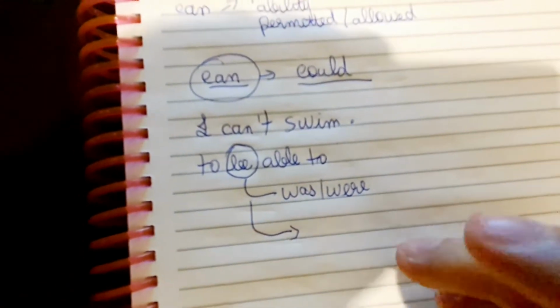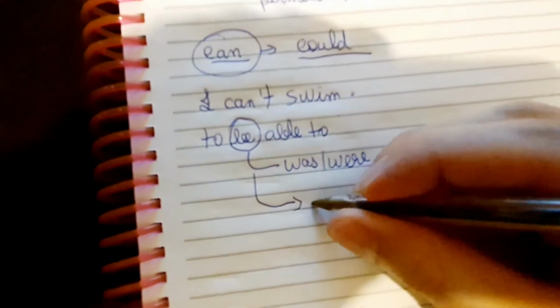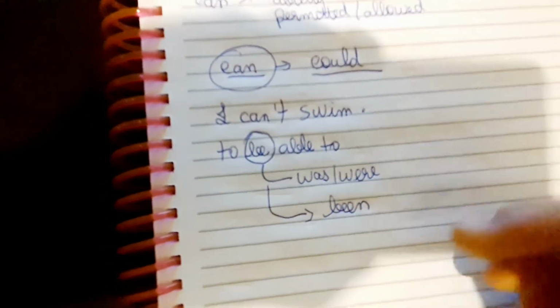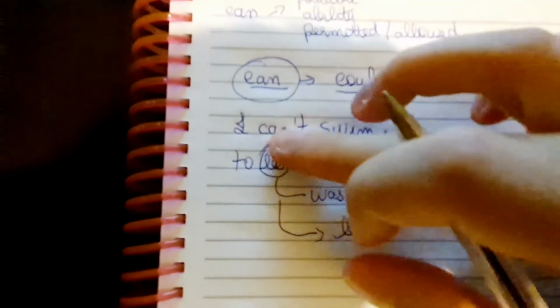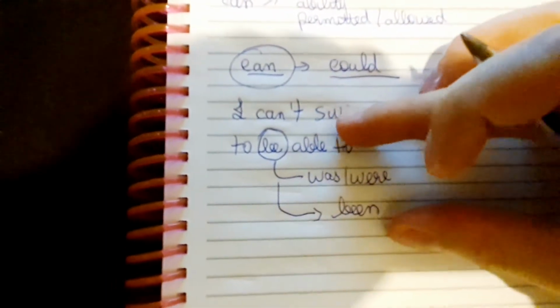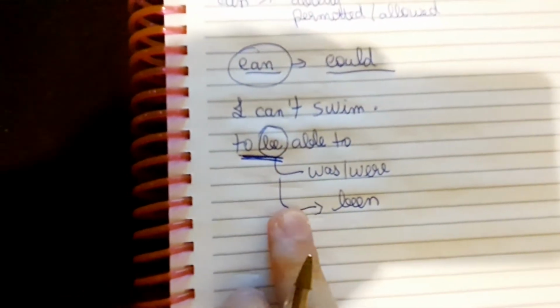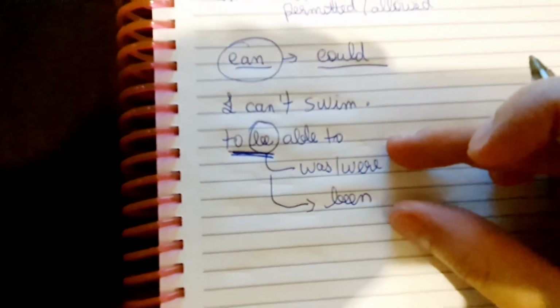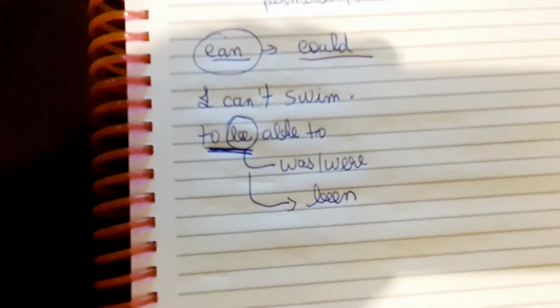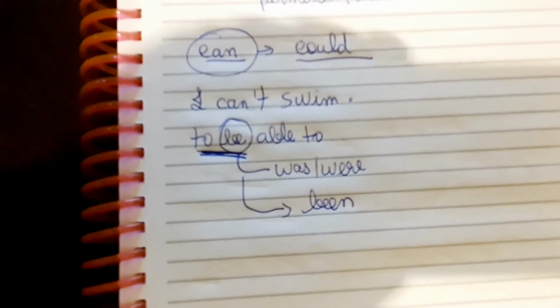We can also use the verb to be in the past participle, been. So, just by having this flexibility, the verb to be allows us to use the verb tenses in the past, in the present perfect, and so forth, okay?